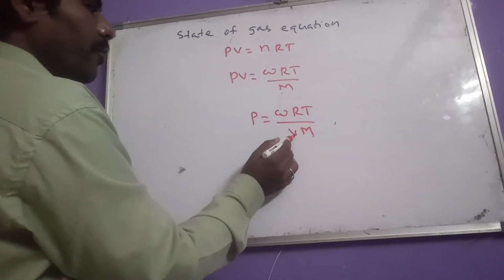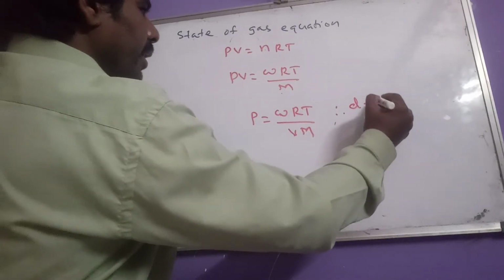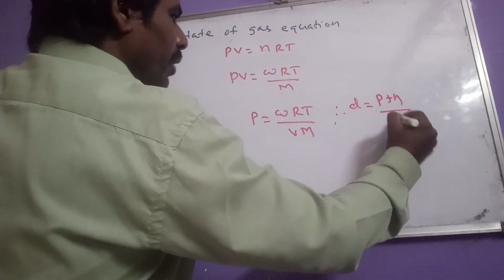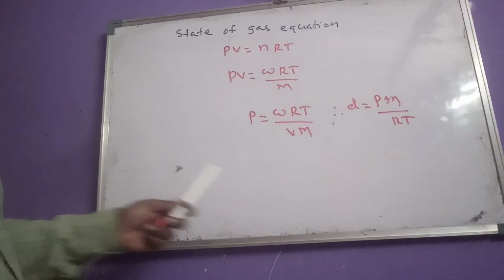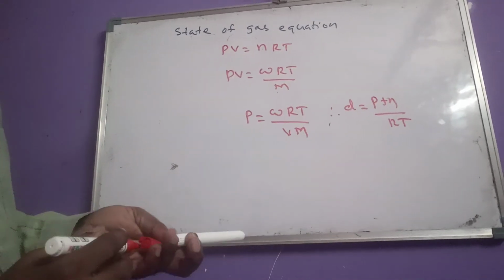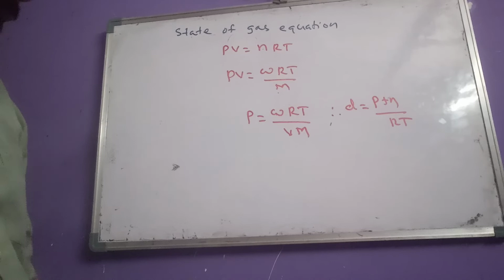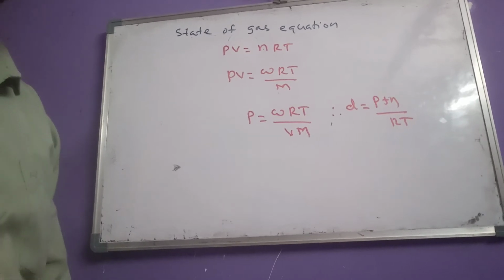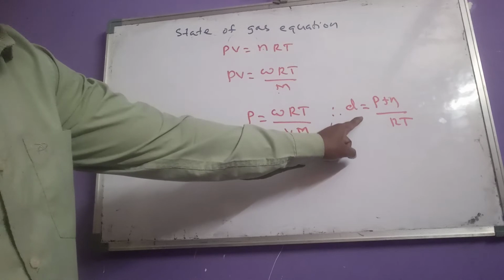Weight by volume, we know that is density. Therefore, the density equation is PM by RT. The density equation is PM by RT. And based on these expressions, we may get problems, that means calculation of density.